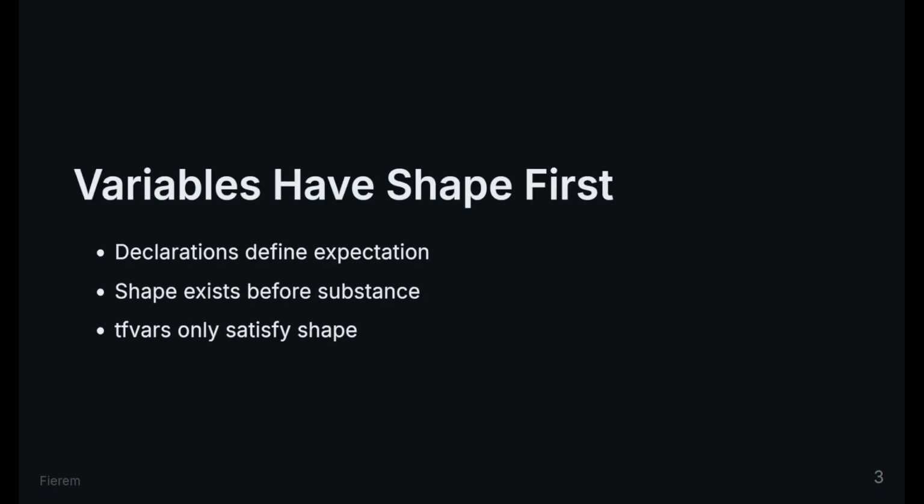A variable declaration defines expectation, type, constraints, optional defaults, but no value is required yet. At this moment, Terraform knows shape, but not substance. tfvars do not change shape, they only satisfy it.